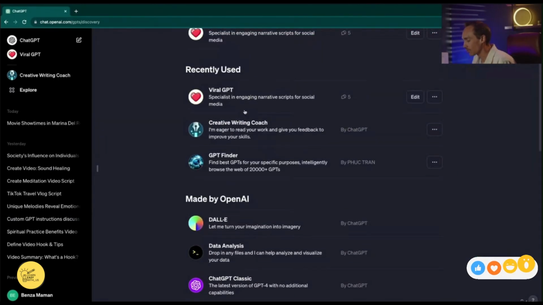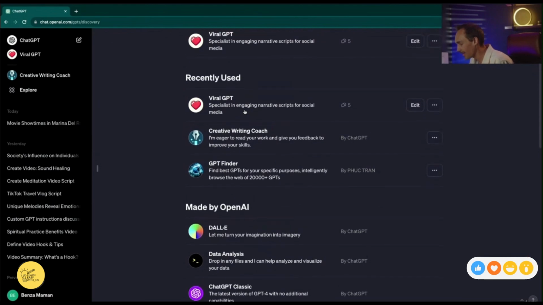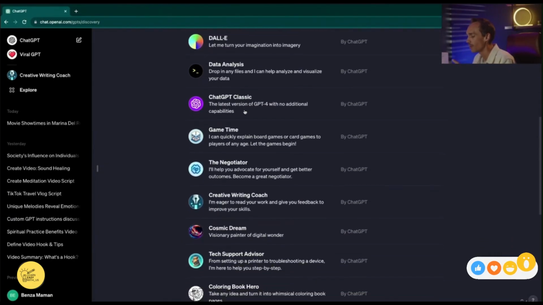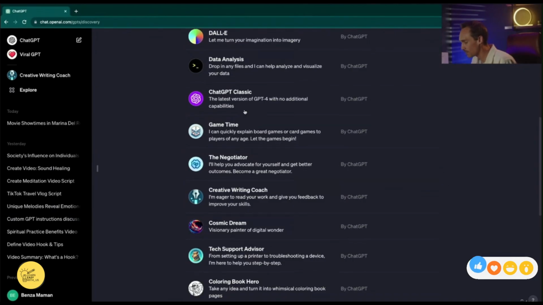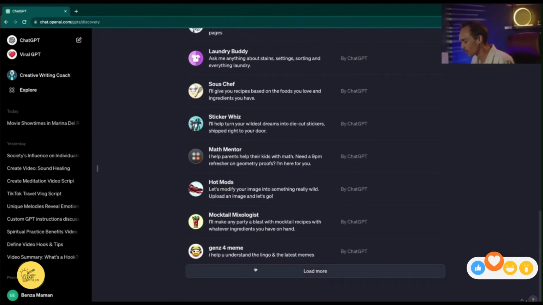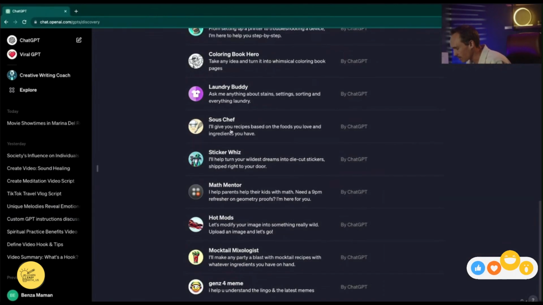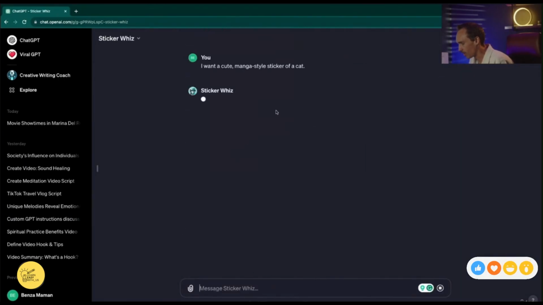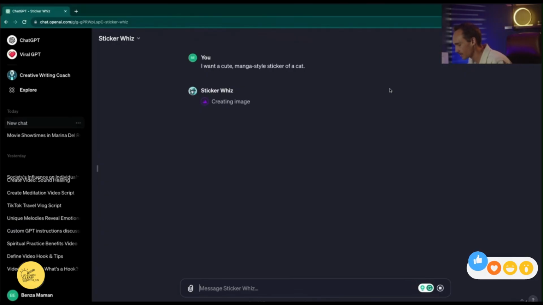Individuals are able to share their own custom GPTs that they've made, and eventually they will come out with a GPT store, which will be much like an app store where you can go and find the exact custom GPTs for all the use cases that are most relevant to you. So let's check out this Sticker Whiz. Let's use one of these prompts and see if it will make a sticker for us.